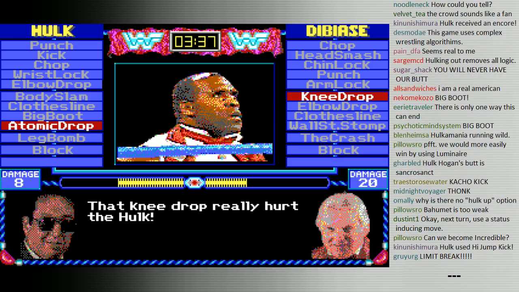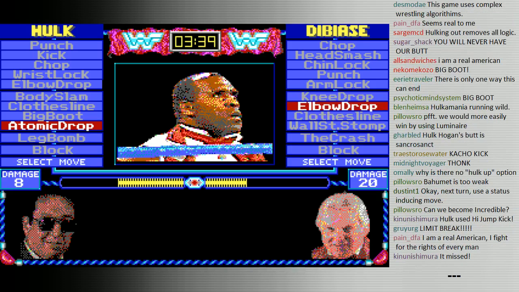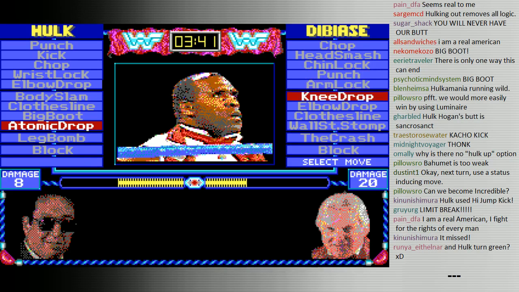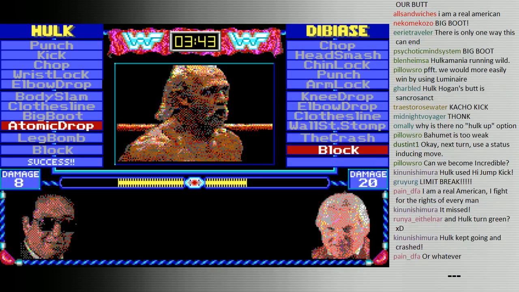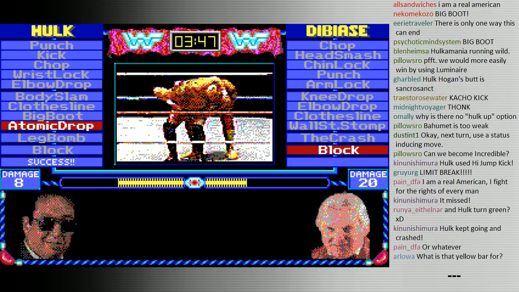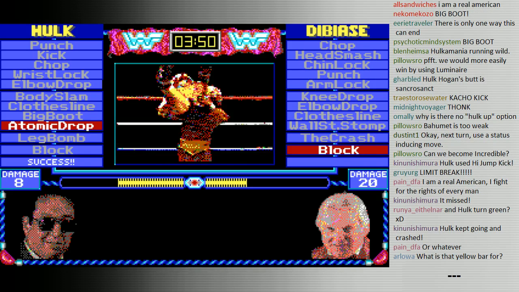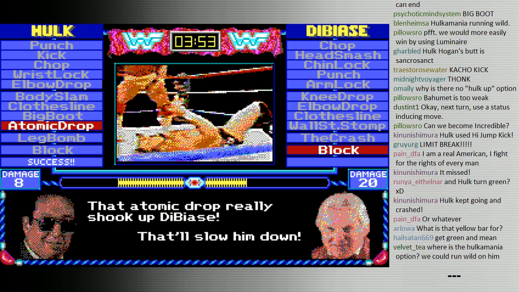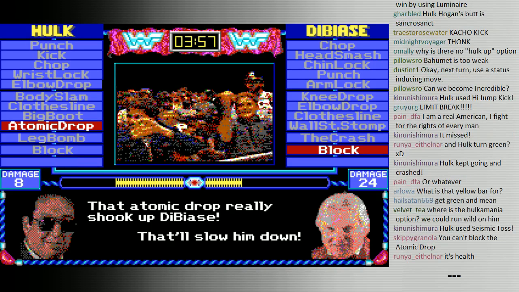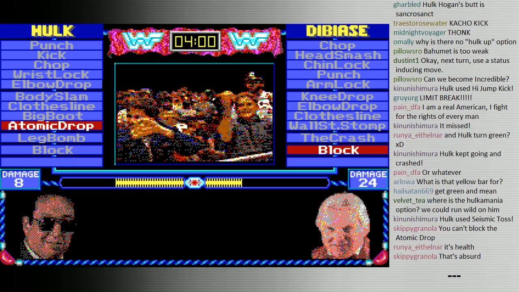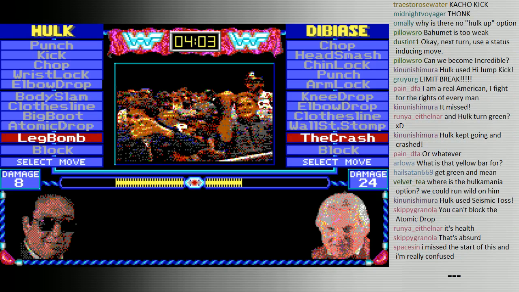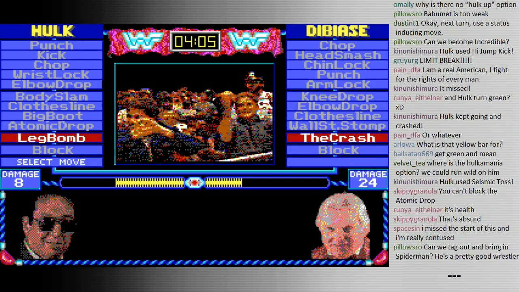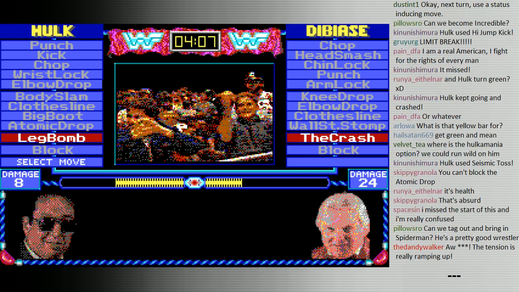Let me try that atomic drop again. Oh, he tried to block it. It did not work. If he succeeded at getting a block, he would have recovered some damage. What's the yellow bar for? I guess that's a visual representation of how much health the characters have. Alright, let's try to go for a leg bomb and put him away. See if we can pull this off. For all the little Hulkamaniacs out there.